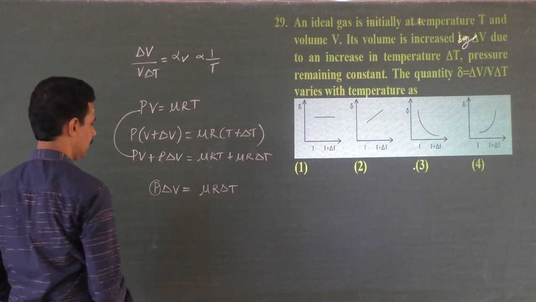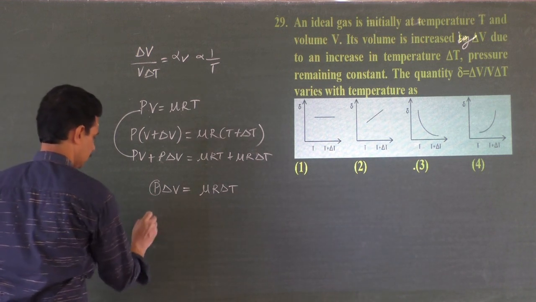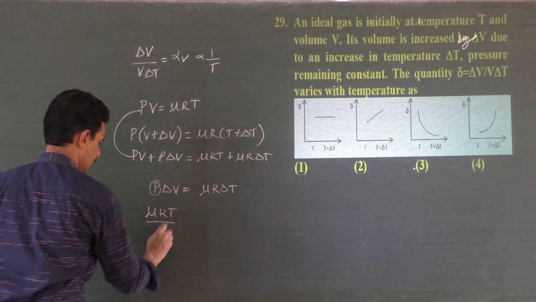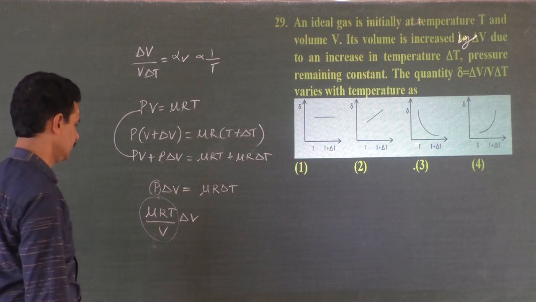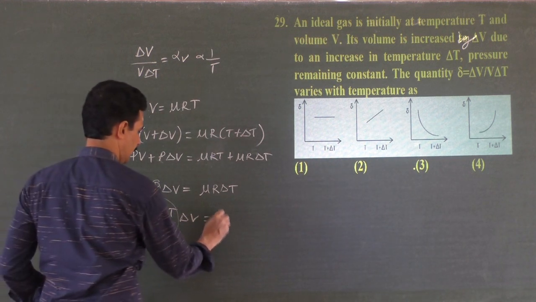Mu RT by V, right? So instead of P, mu RT by V into delta V is equal to mu R delta T.